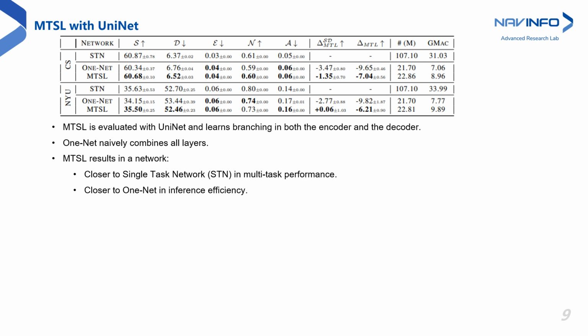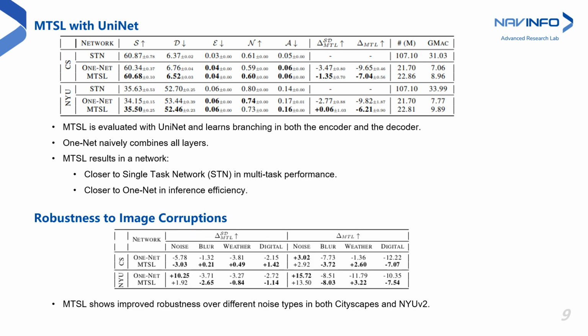We evaluate MTSL additionally on UniNet and learn the branching structure in both the encoder and the decoder. The first baseline is OneNet, which naively combines all encoder and decoder layers. The second baseline, STN, has a single network for each task. We see that MTSL results in a network that is closer to STN in multitask performance while being closer to OneNet in inference efficiency. We also evaluate the robustness of MTSL to different types of image corruptions. Overall, we see that MTSL leads to a resultant architecture that is more robust across both datasets.